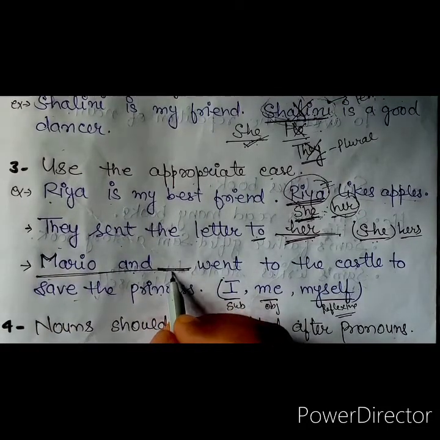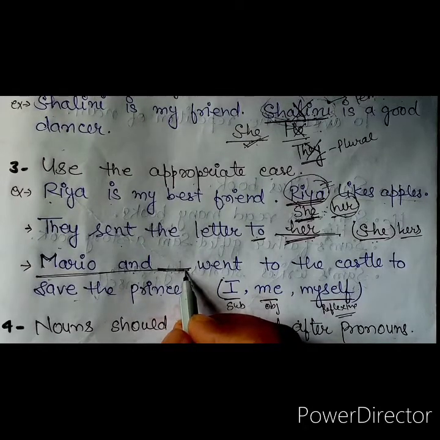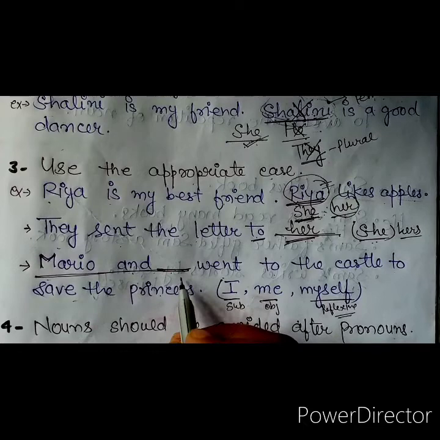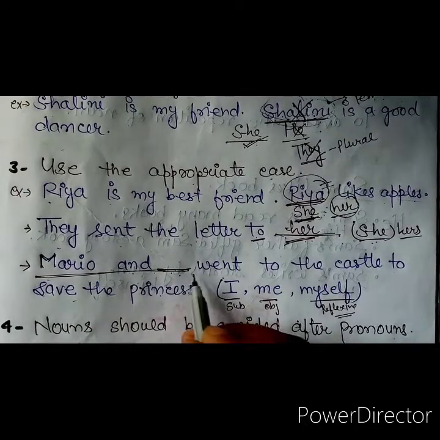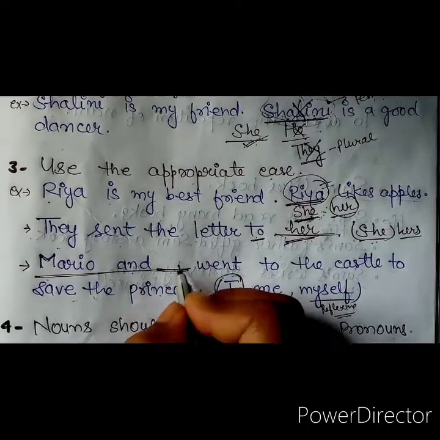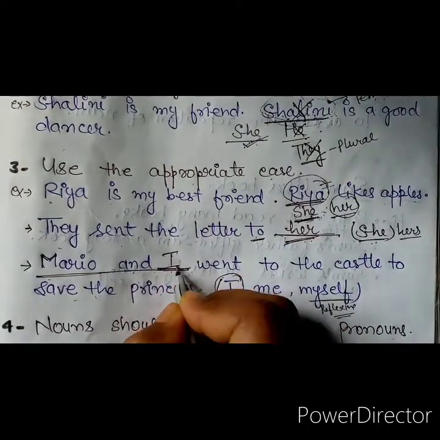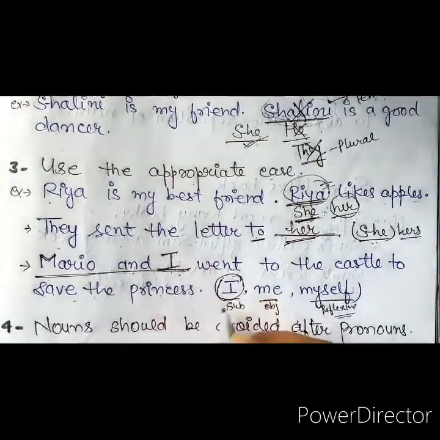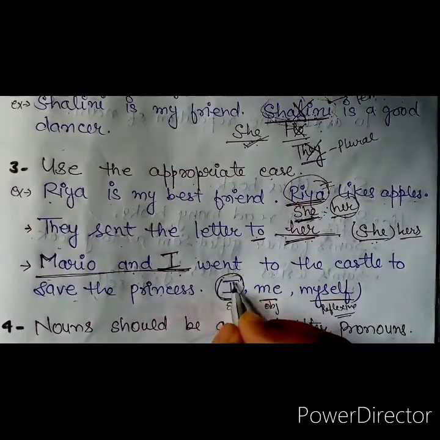Whatever word will be used here will play the role of a subject in this sentence. So of course the pronoun which will be used here must be in subjective case. So here I should be used, because we need a pronoun that is in subjective case, and I is the subjective case.